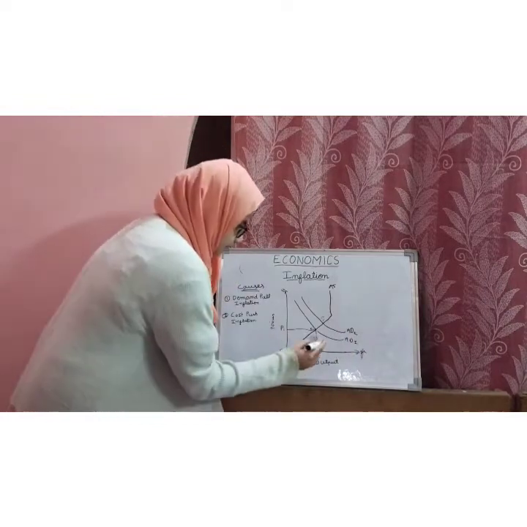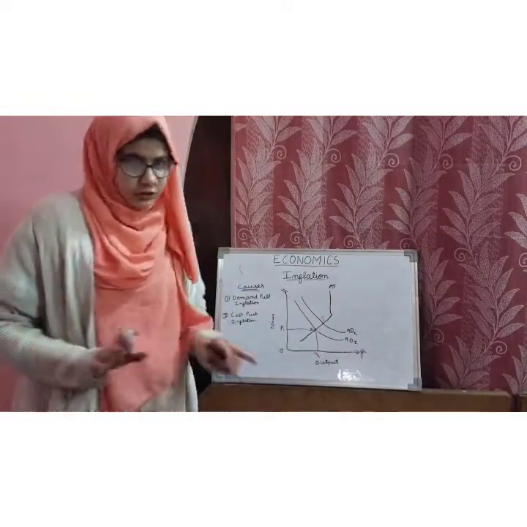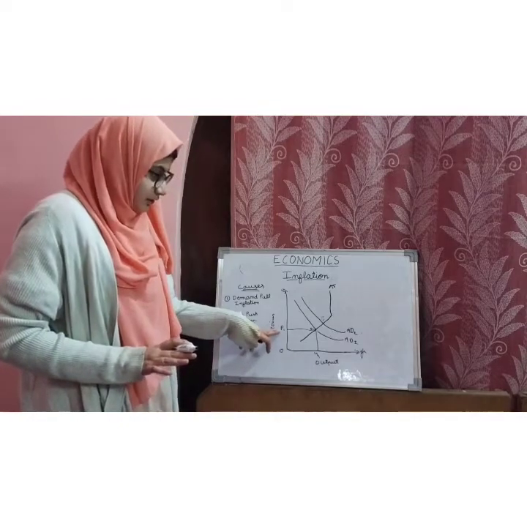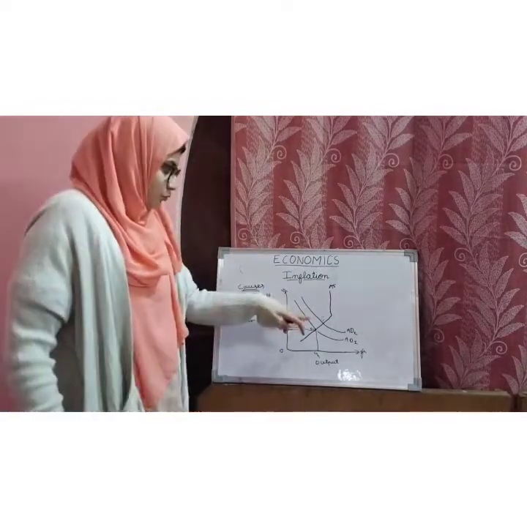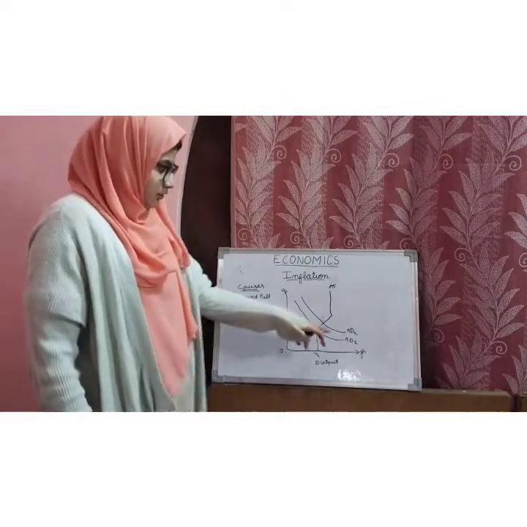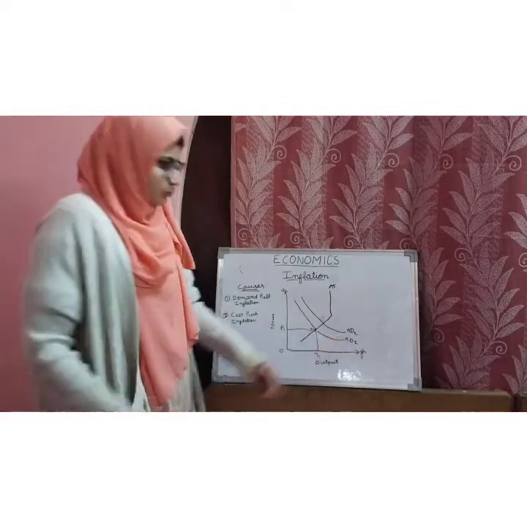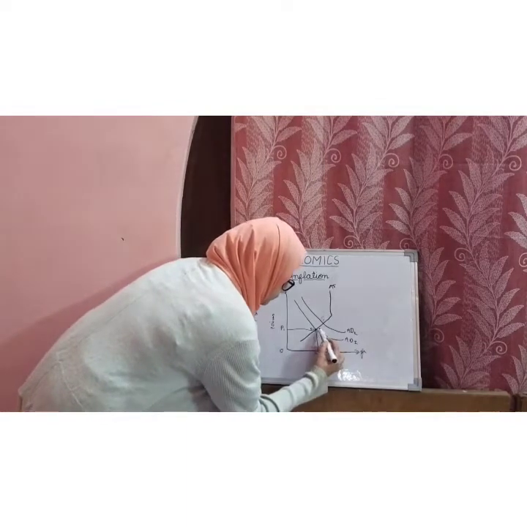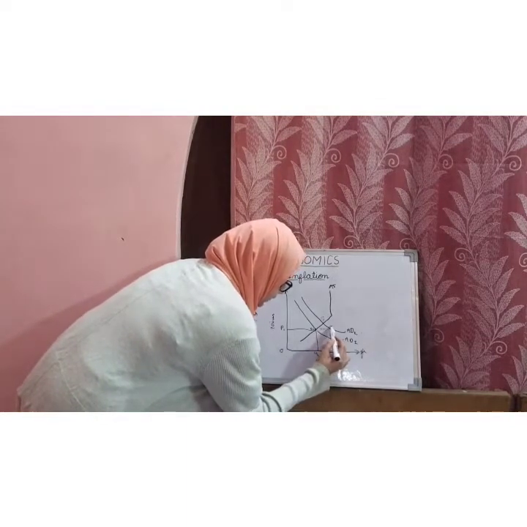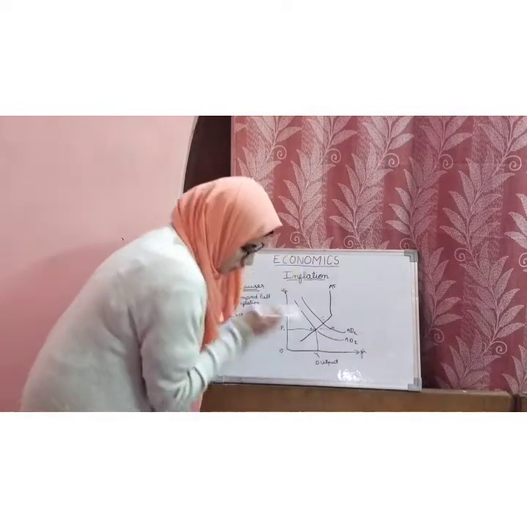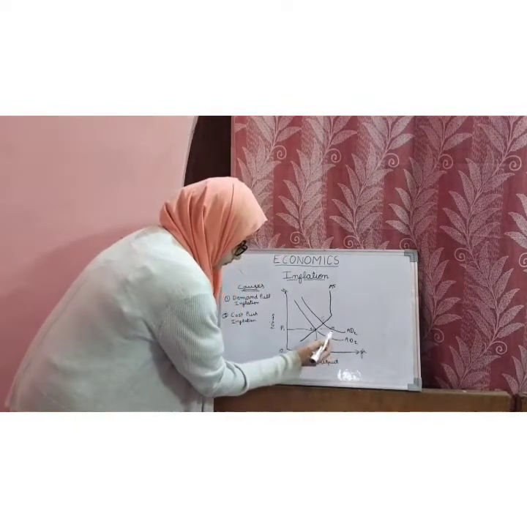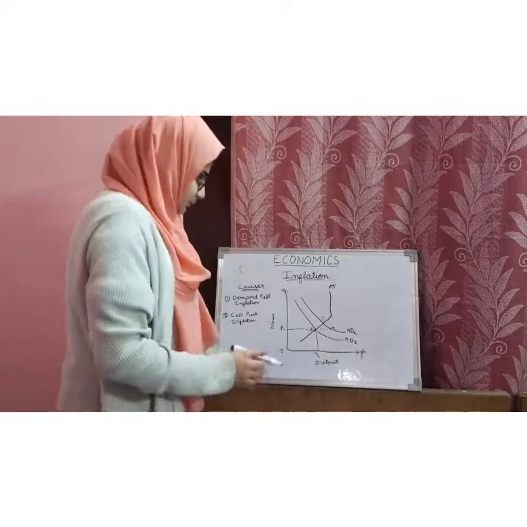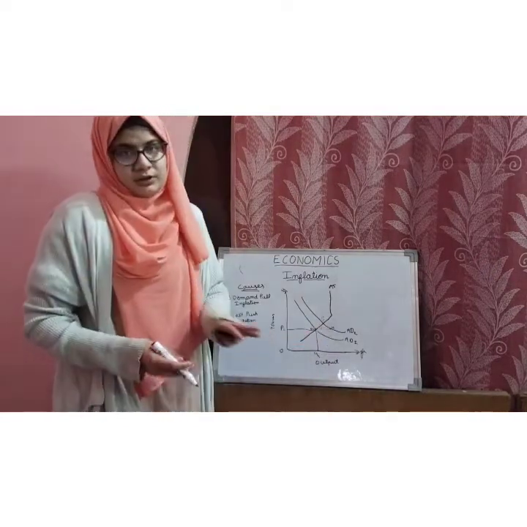Now the price is the same, price has not changed, price is P1, but demand has changed and moved upwards to AD2, which is higher than AD1. So there will be an excess of demand of E1H. Yeah, this is the excess of demand.